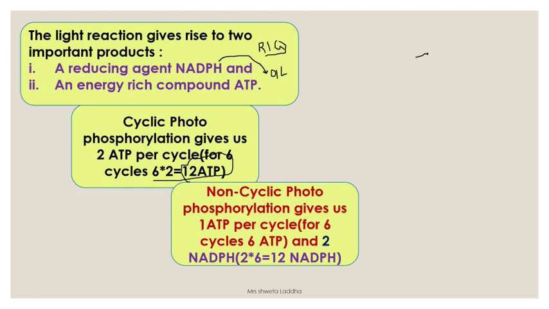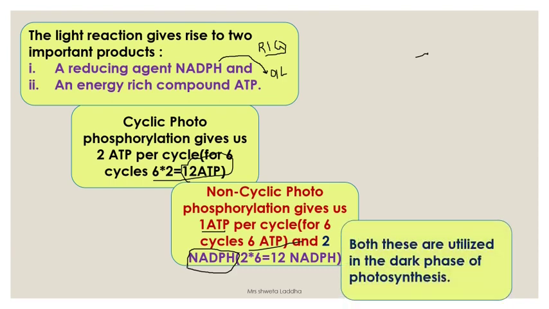Non-cyclic photophosphorylation gives us 1 ATP per cycle. So if the cycle takes place 6 times, we will get 6 ATP. This 6 and this 12, 18 ATP are obtained from light reaction, and the non-cyclic phosphorylation also gives us 12 NADPH, a very important factor which undergoes oxidation. Both NADPH and ATP are utilized during the dark phase of photosynthesis.